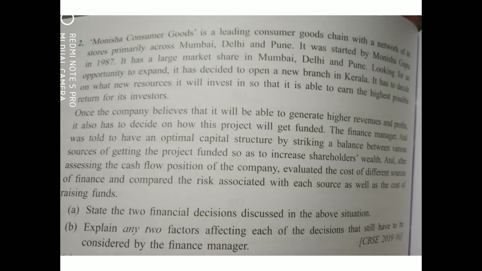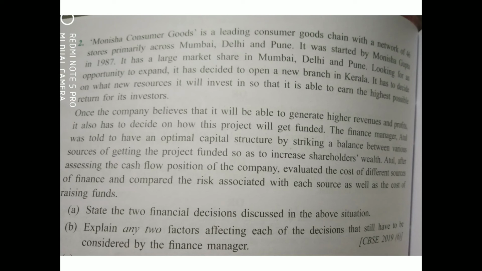So here in this question number 2, we will be writing just the factors affecting both of them, and not all the factors, only 2 factors each. So 2 factors of investment decision or long term or capital budgeting decision, and any 2 factors about the financing decision. Out of all the factors given in determining a financial decision, we have to write any 2.